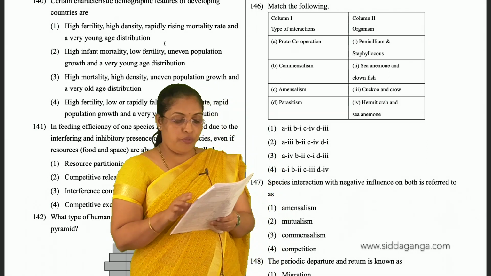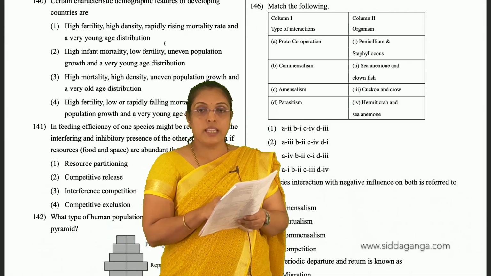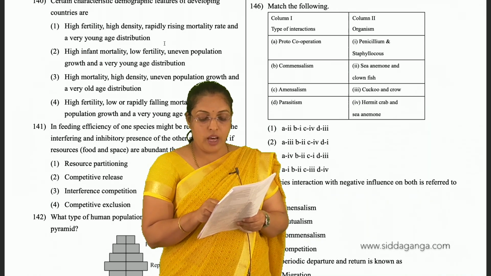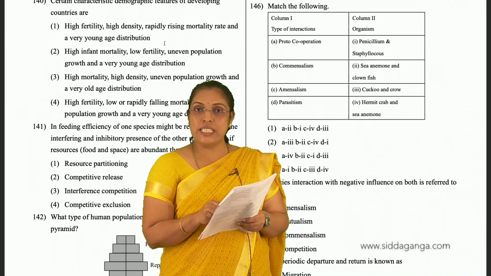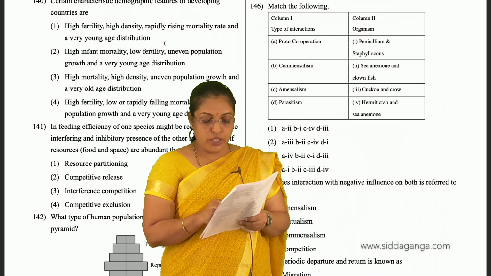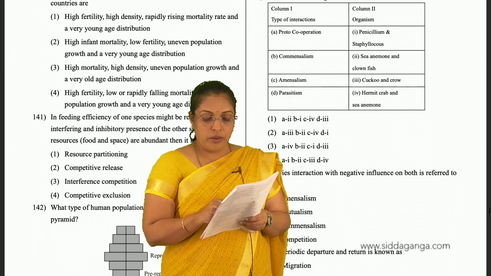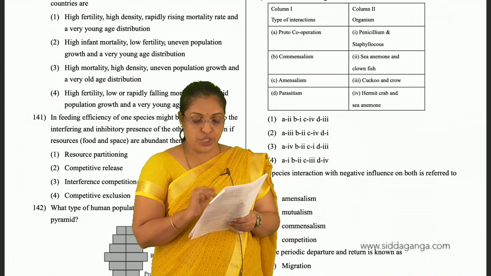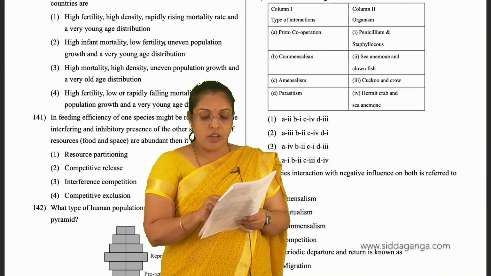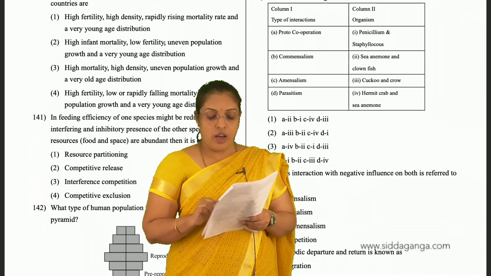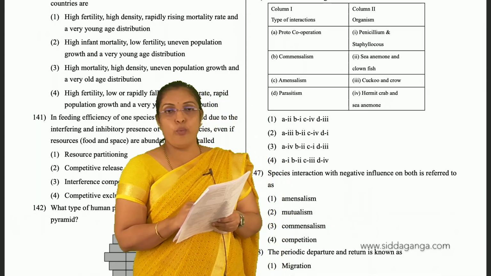Understood? So the third option is the correct answer. That means proto-cooperation is seen in hermit crab and sea anemone. And commensalism is sea anemone and clownfish. Amensalism, Penicillium and Staphylococcus. Parasitism, cuckoo and crow. So third is the answer for 146.